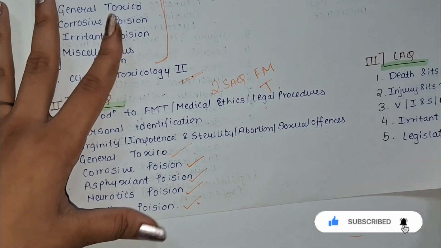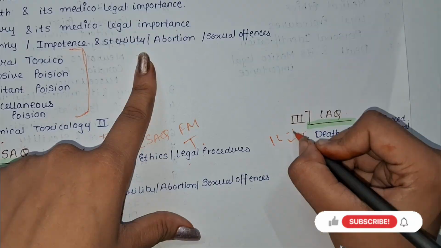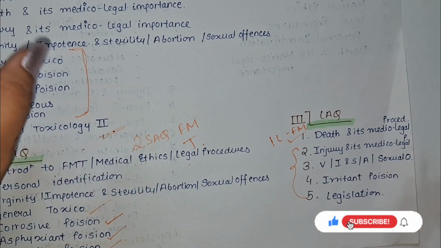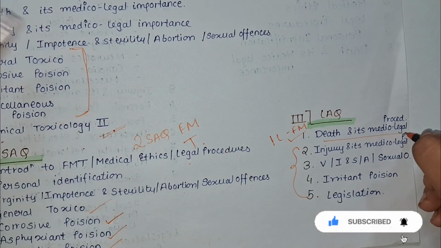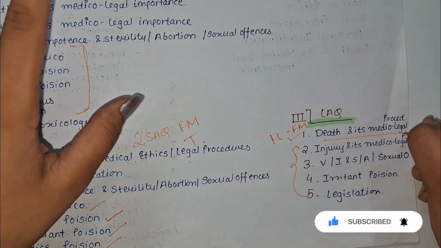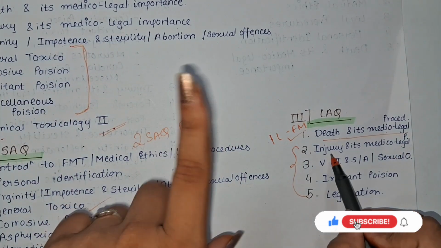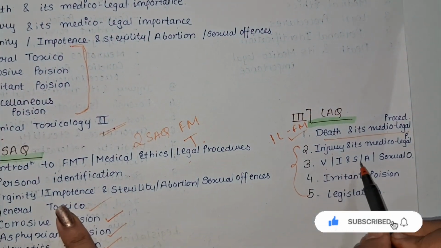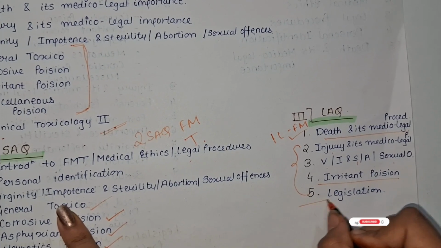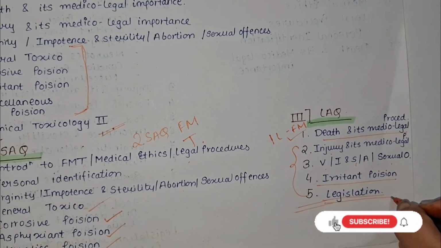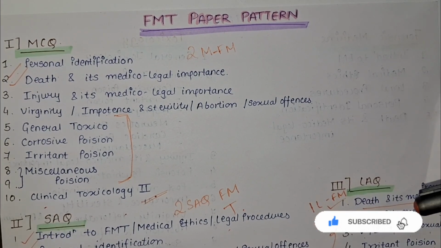Then for LAQ, 5 LAQs will be there. Of these, 1 LAQ will be from forensic medicine and the remaining 4 will be from toxicology. The 1 LAQ from forensic medicine will be on death and its medical legal procedure. Then the remaining 4 will be from toxicology: 1 from injury, 1 again from virginity, impotency and sterility, abortion or sexual offences. Then 1 question will be from irritant poison, and 1 question from legislation, which I have already told you in my syllabus. So this is the paper pattern of forensic.